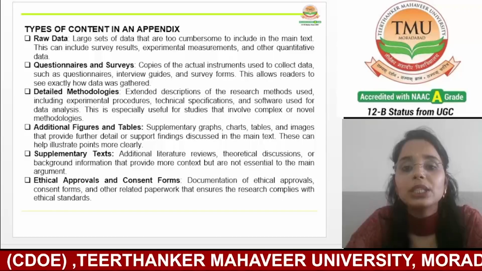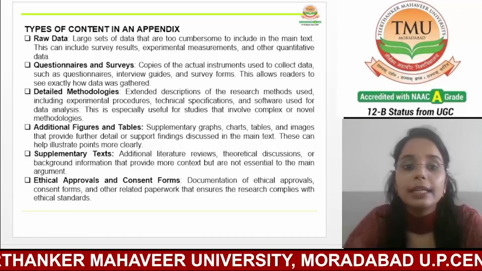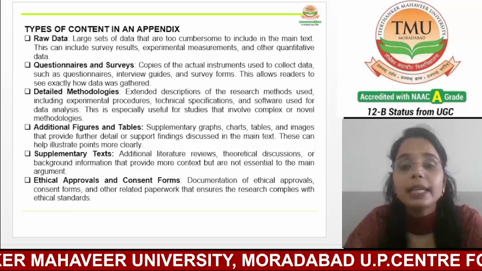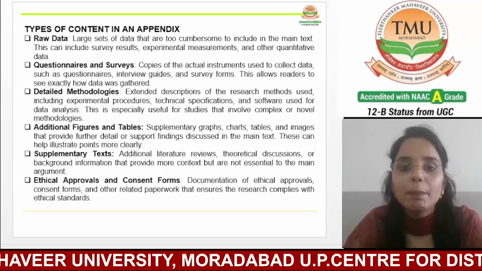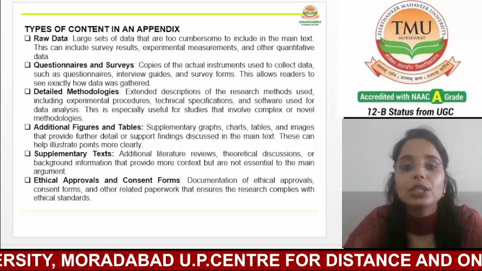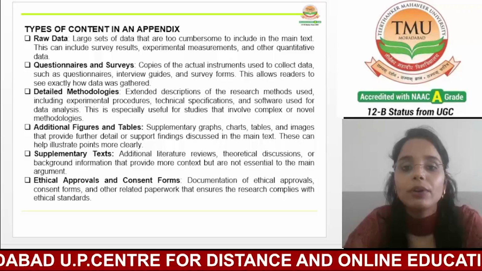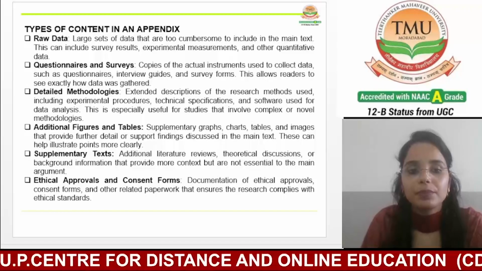While this information is valuable, including it in the main text might distract from the central narrative. So placing it in an appendix allows the researchers to provide this additional depth without overwhelming the reader.